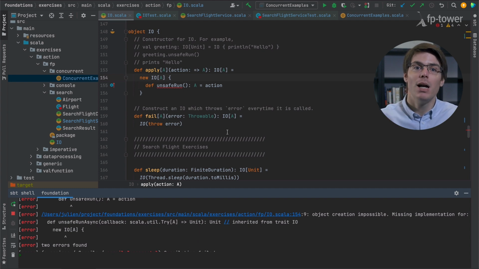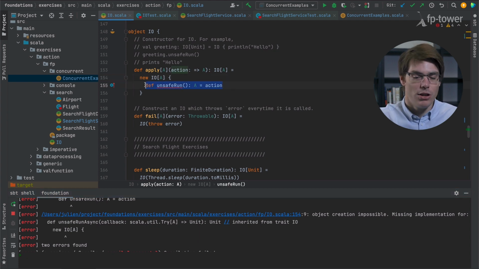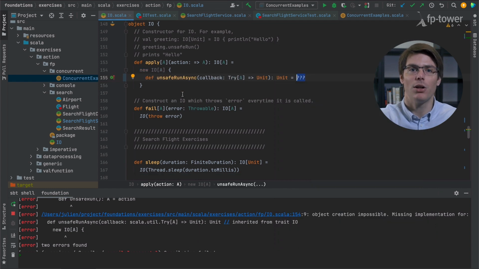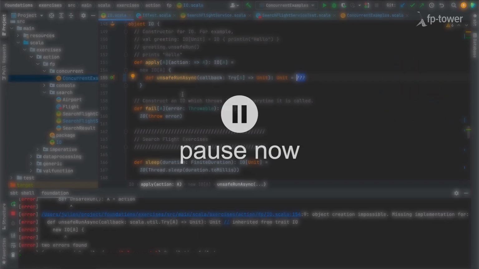Now it's your turn. Please pause the video and try to re-implement apply based on unsafe run async. Note that we don't have an execution context available in the apply method. So this means that we're going to execute the by-name parameters locally. Later on, we'll add methods to dispatch the execution to the thread pool. So please pause the video and give it a try.